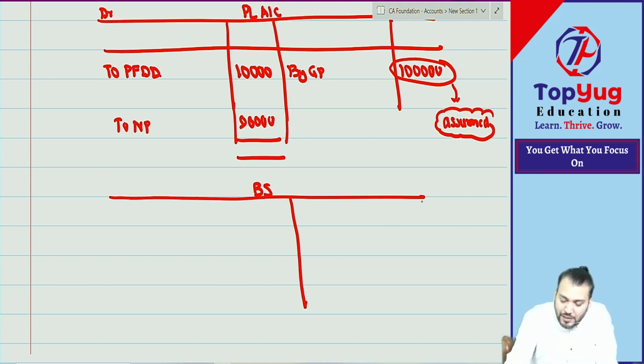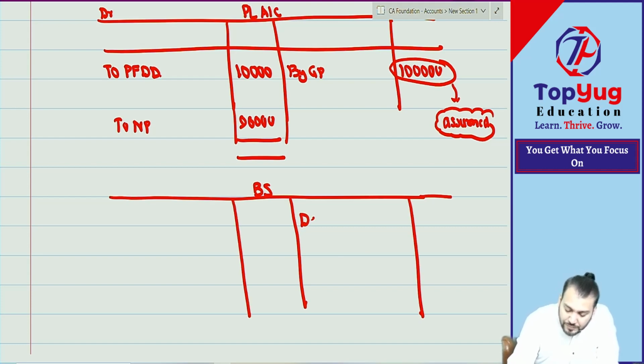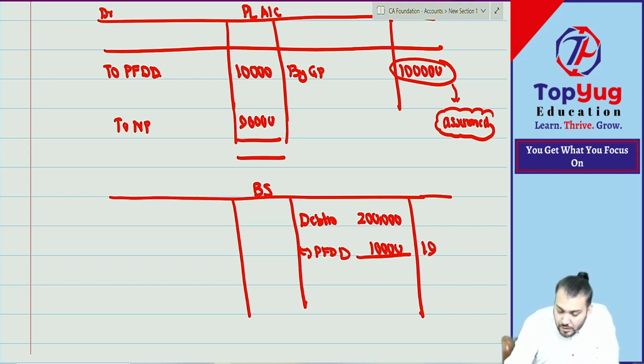In the balance sheet what will come? Debtor will come. But how much debtor and how much provision for doubtful debt? So this provision for doubtful debt will be shown by way of deduction from debtor. So what is the net value? 1,90,000.